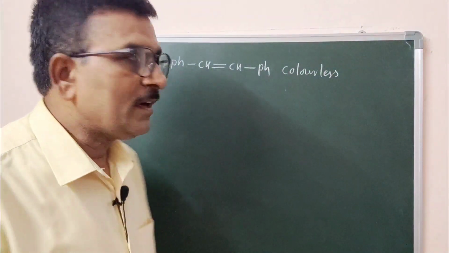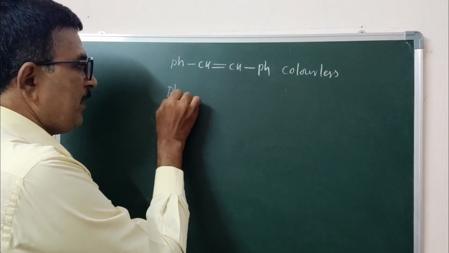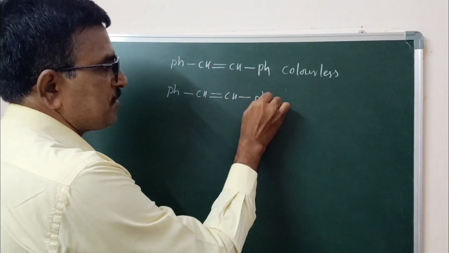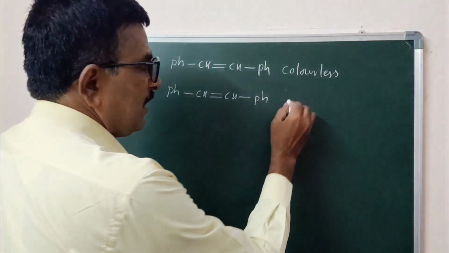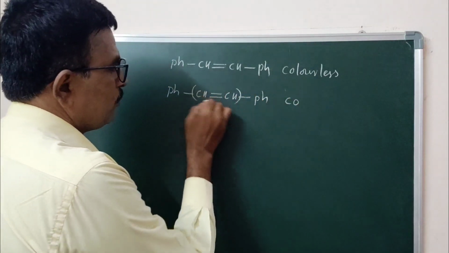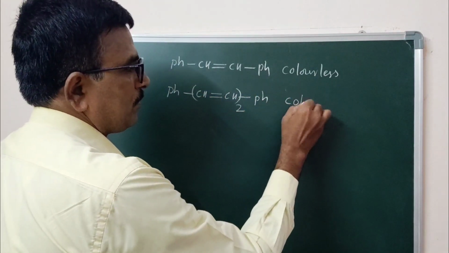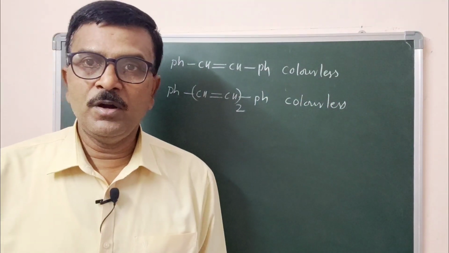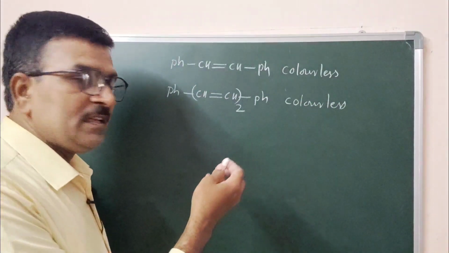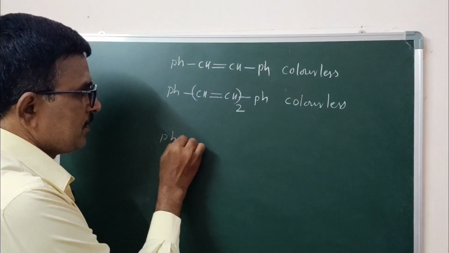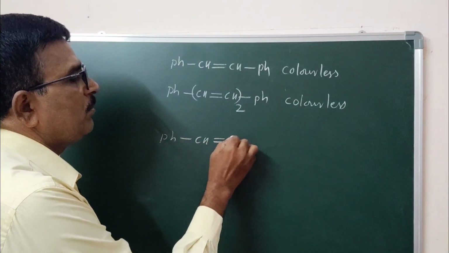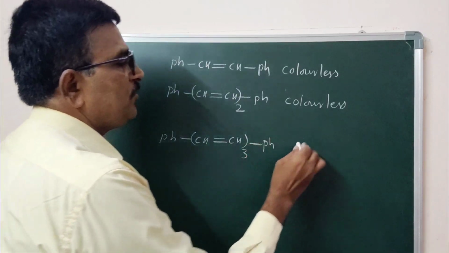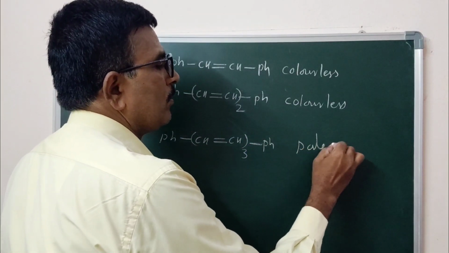Let us increase the double bonds: Ph-CH=CH-CH=CH-Ph. Colorless. This is two double bonds, colorless. Further increasing the double bonds: Ph-CH=CH-CH=CH-CH=CH-Ph, three double bonds. This becomes pale yellow.